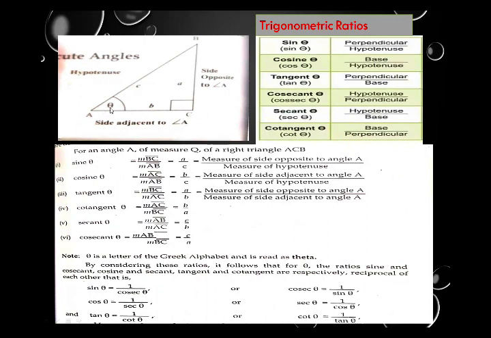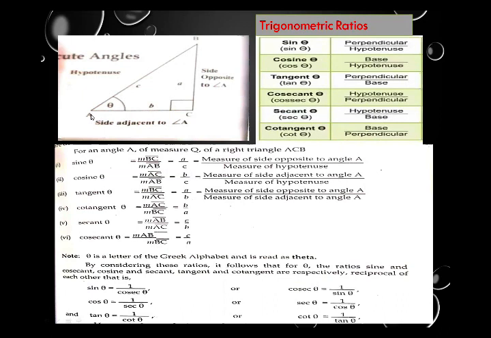In this triangle, the acute angle is labeled by theta or any other Greek letter, maybe phi, alpha, beta, or gamma. Mostly theta is used. So we consider its meaning is an acute angle of the right angle triangle.